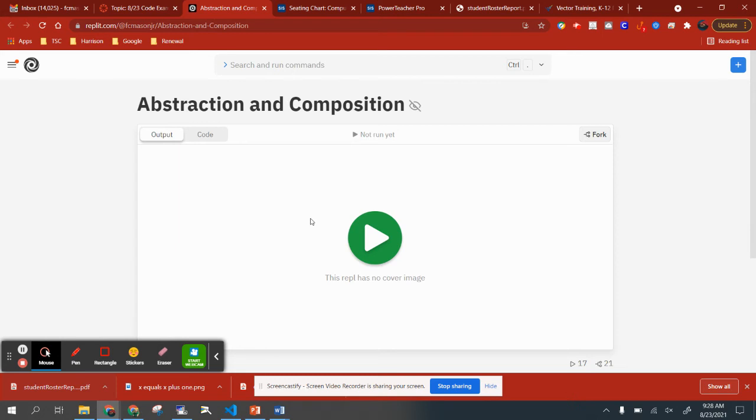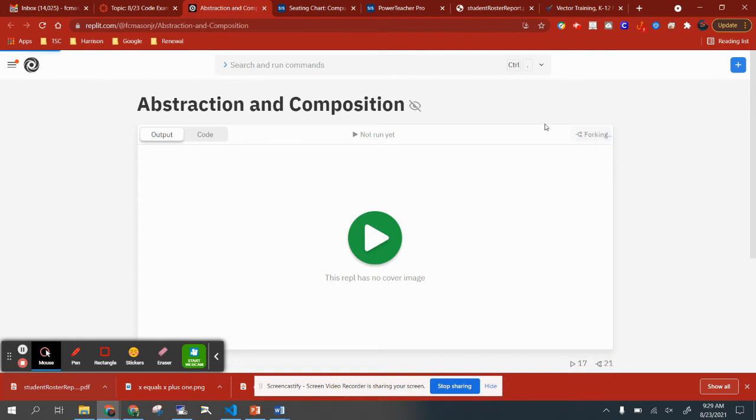Are you with me? Thumbs up. Okay. And then what you can now do is this. At this point, all you can do is run the code and look at the code. But what you need to do, what you will do, I'm sure, is hit that fork button at the top right. What that will do is create a copy of the project and put that in your list of REPLs, okay? Which means that you can now go and edit the code.